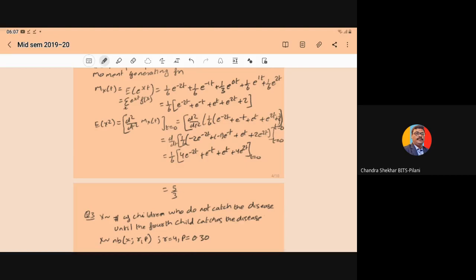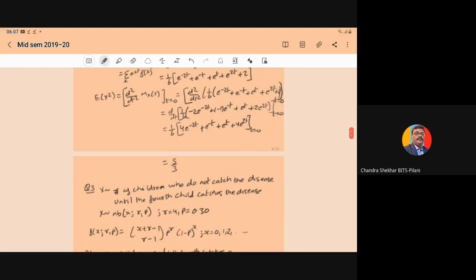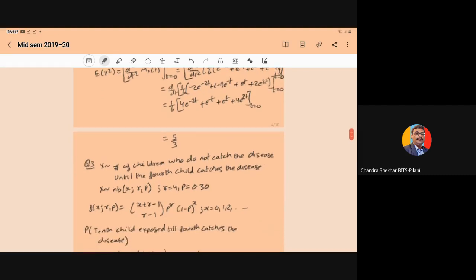So E of X squared is equal to d2 upon dt2 of M_X(t) at t equal to 0. So here we have computed the second derivative, and when we put t equal to 0, you will get the required value of the expectation as 5 by 3. So that is the second question.